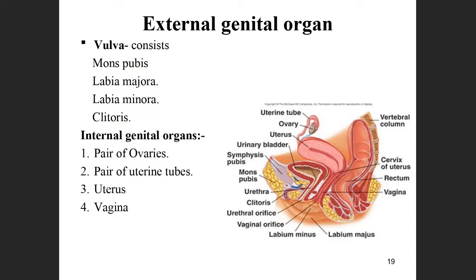Next, the internal organs inside, what are there? So they are the pair of ovaries and pair of uterine tubes, uterus and vagina. These are the internal structures.